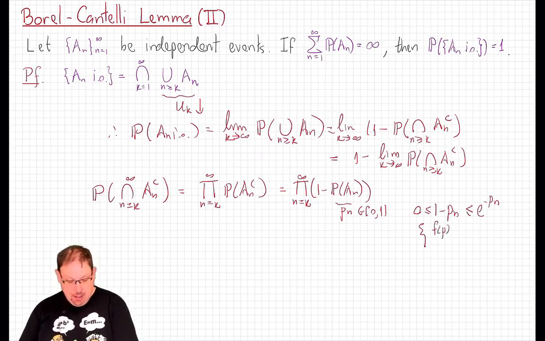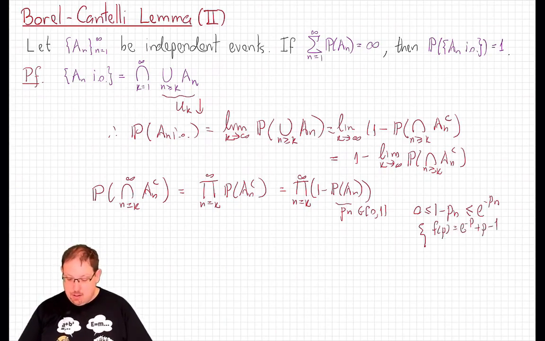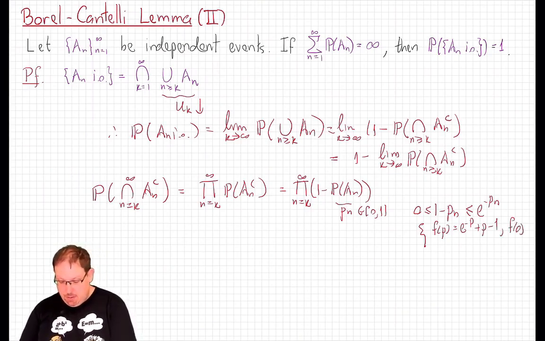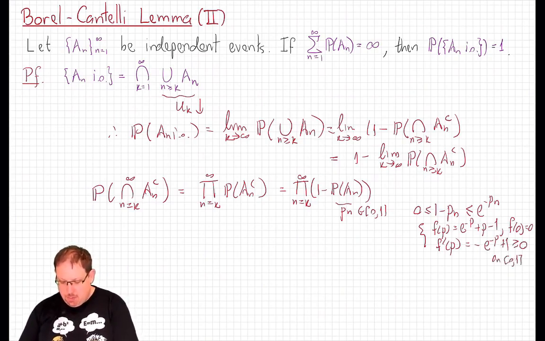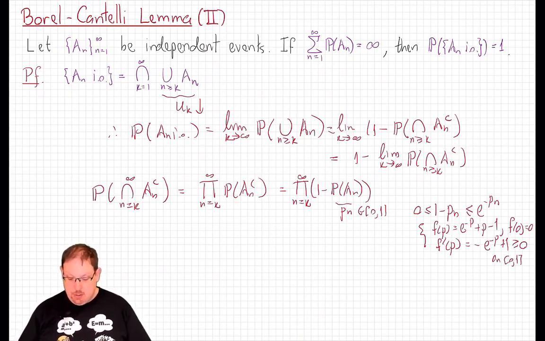Consider the function f of p equals e to the minus p plus p minus 1 on the unit interval. Notice that f of 0 is equal to 0, and calculate that this differentiable function has derivative equal to minus e to the minus p plus 1, which is greater than or equal to 0 on the unit interval, because e to the minus p is less than or equal to 1 there.